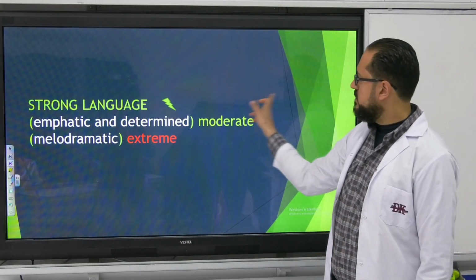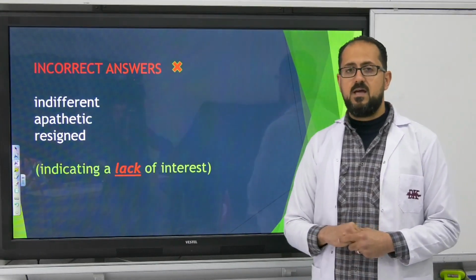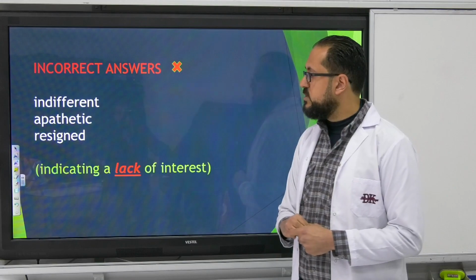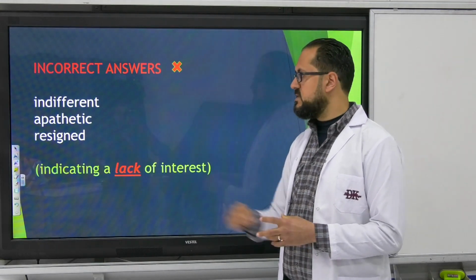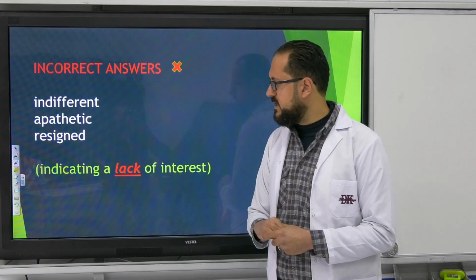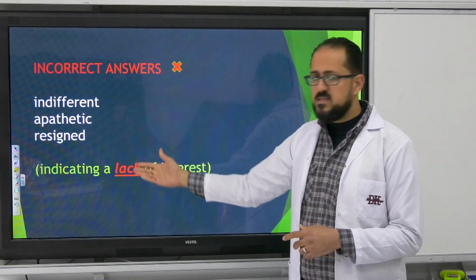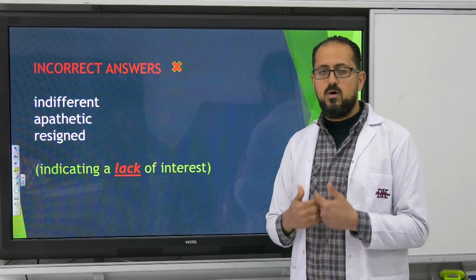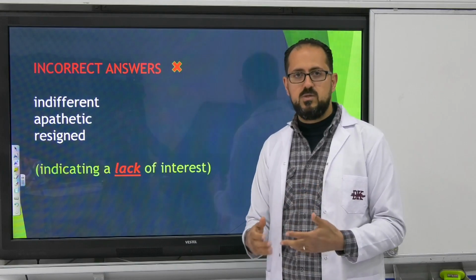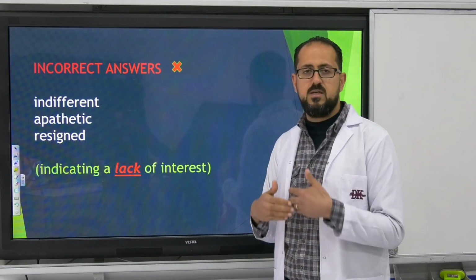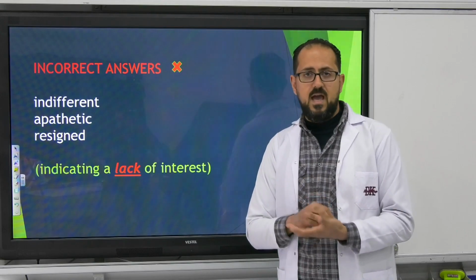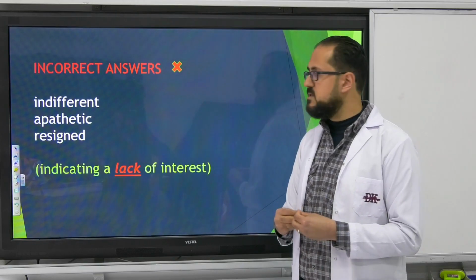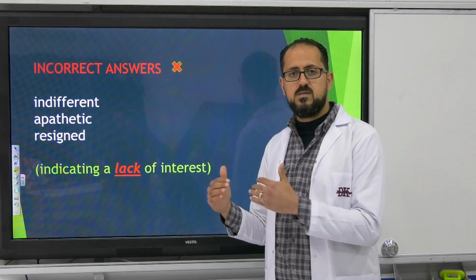Now these are incorrect answers, and you know why? Indifferent, apathetic, resigned. Resigned has a different meaning, okay? I'm going to explain in a bit. But these words indicate lack of interest. It means not interested, not concerned. An author or a character cannot be not interested in something that he or she is writing about. They should have an attitude. So if you see these words, they are always incorrect concerning SAT reading questions on tone and attitude.